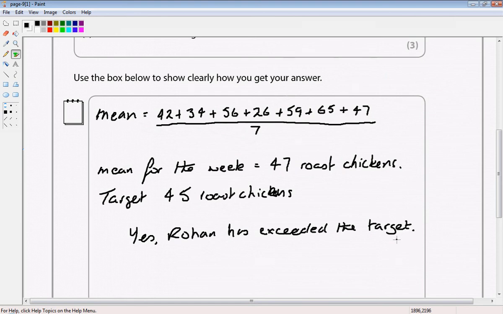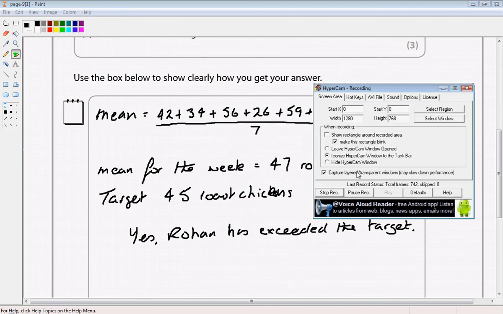Okay, that's it. People tend to overcomplicate it, and it really is that simple. Just answer the question. That's all you need to do. Okay, so we'll move on to the next.